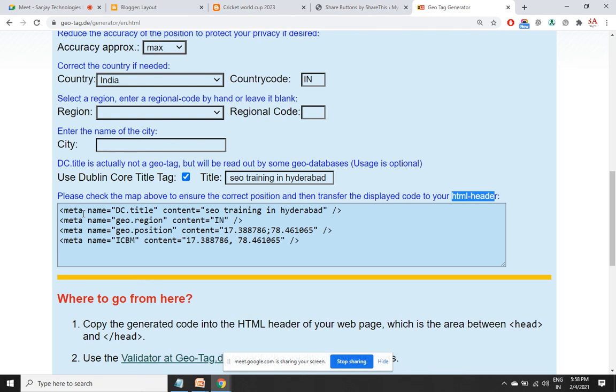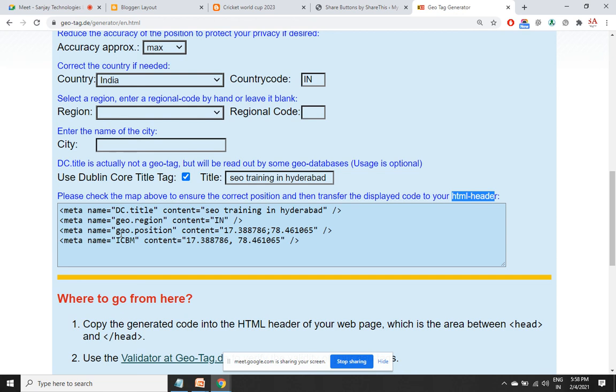So let us see how we use this in a general site. You have to manually put it. Page by page you can have a location and then place it. In case the entire website is targeting a single location, then for a general site you can place these 4 lines of code in a library or in a function, and you can call this function in every page. That's how they do it practically. The coders know how to do that.